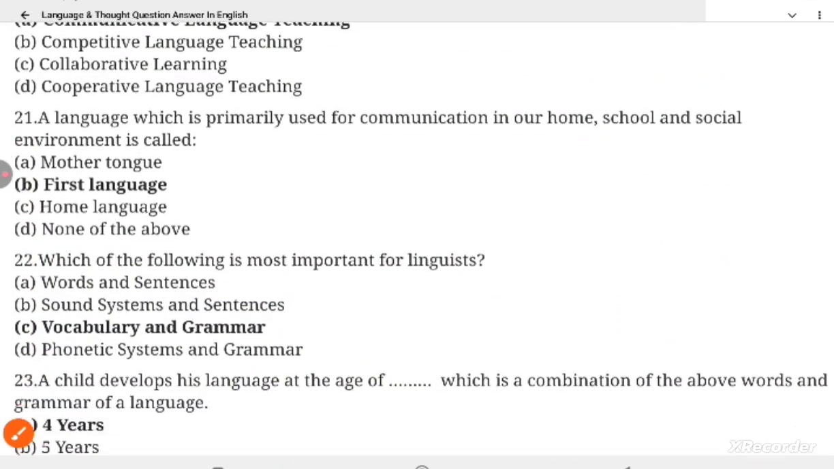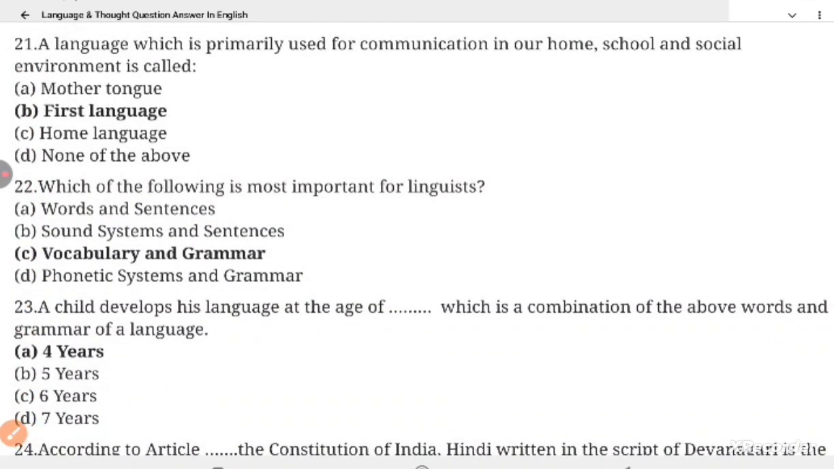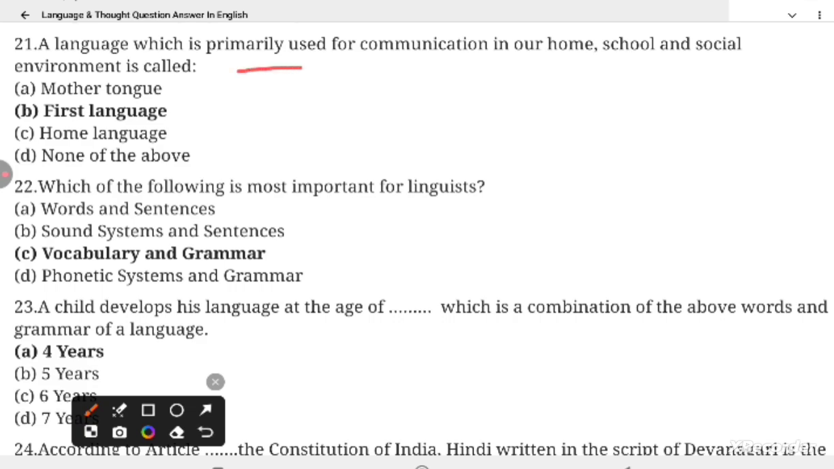Question 21. A language which is primarily used for communication in our home, school and social environment is called first language.